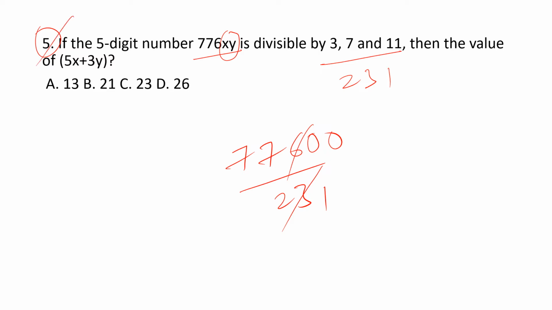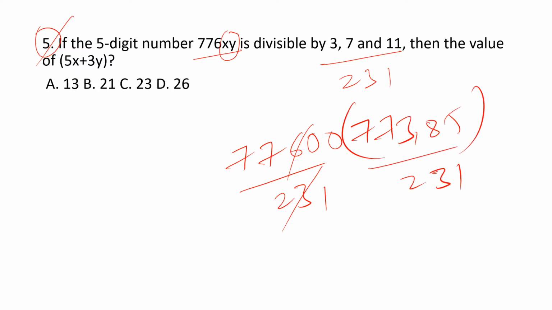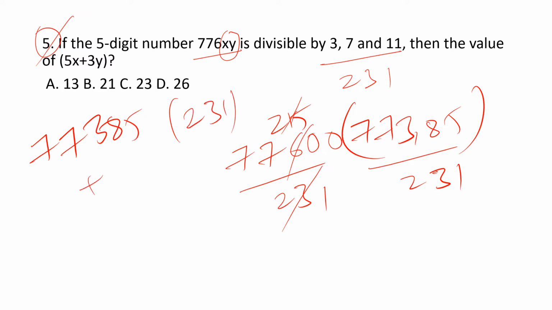The nearest value possible, we come to know that 77385 is exactly divisible by 231. Here we will get the remainder of 215. So if we subtract 215 from 77600, we get 77385. Now 77385 is exactly divisible by 231, and the next number divisible by this will be adding 231.